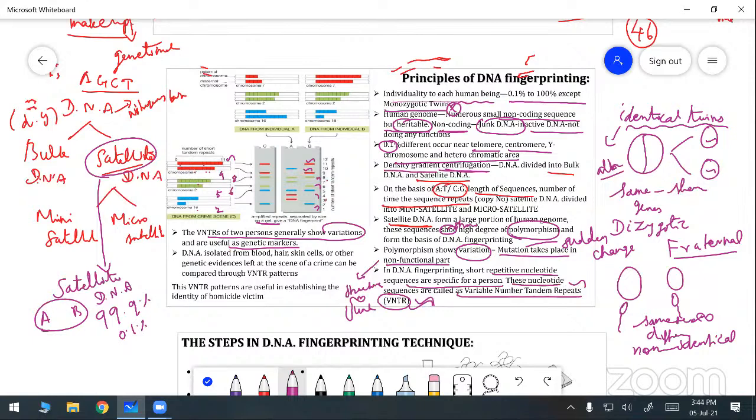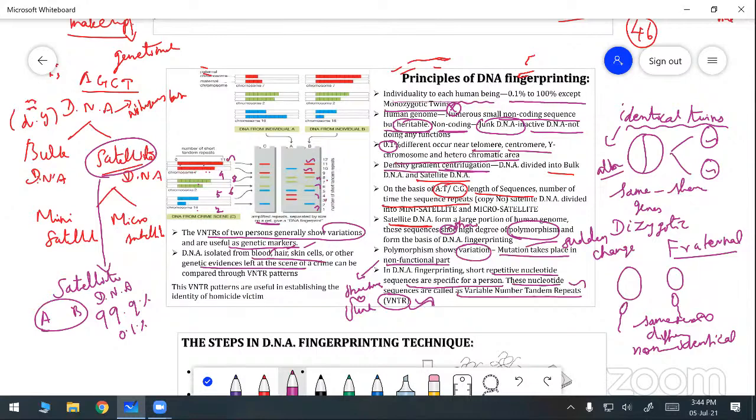Where will we take the DNA isolated from? We can take the DNA from the cells. From which cells are we taking the DNA? From blood, hair, skin cells, and other genetic evidence. That means sperm and womb also, from which we can take the DNA for making the test.